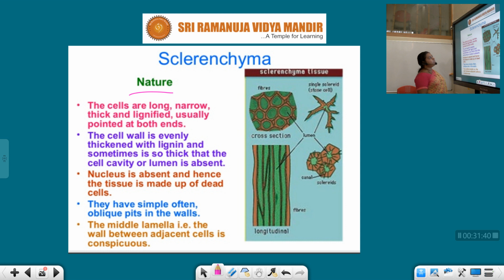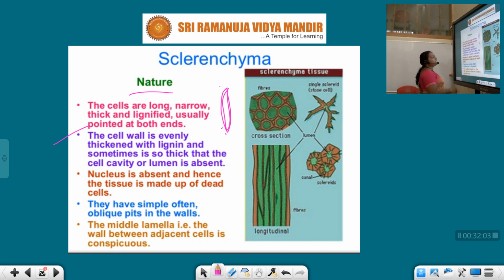Nature, let us discuss. Cells are long, narrow, thick, lignified, usually pointed at both ends. For example, thick, long, usually pointed at both ends.